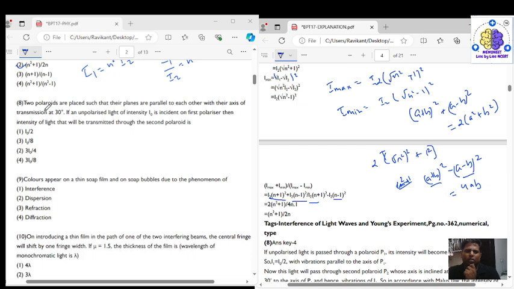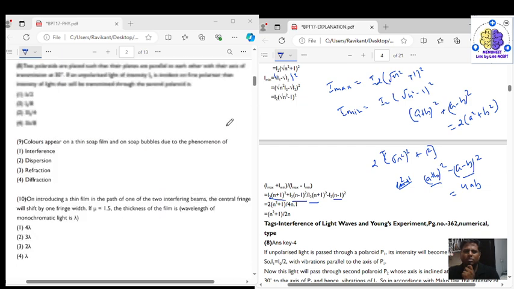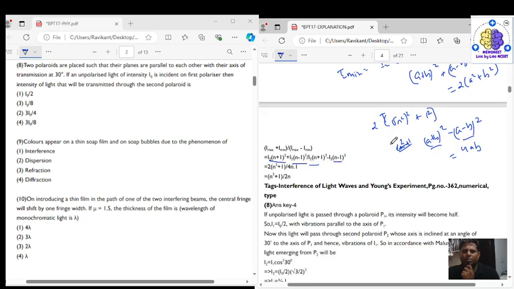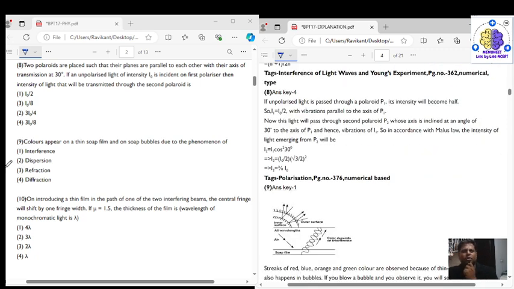Now coming to question number 8. Question number 8 says that two polaroids are placed such that their planes are parallel to each other with their axis of transmission at 30 degrees. If an unpolarized light of intensity I0 is incident on the first polarizer, then the intensity of light that will be transmitted through the second polaroid is.